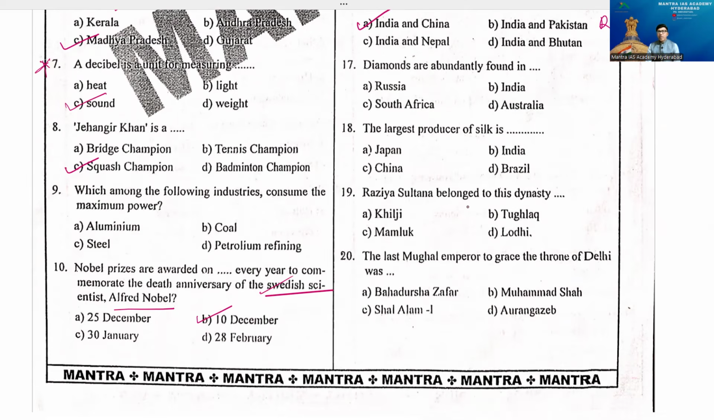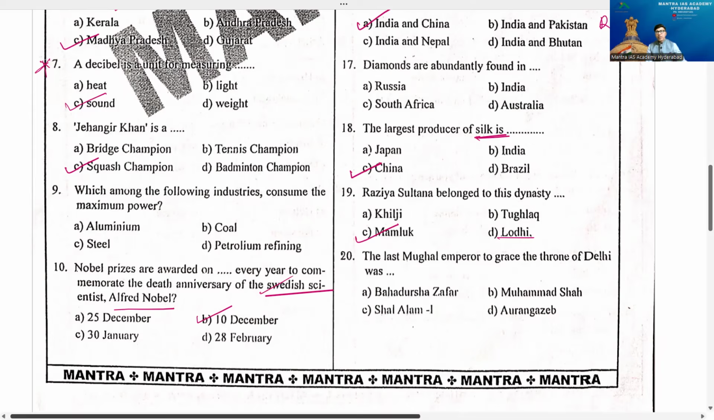The largest producer of silk. The largest producer of silk is Japan, India, China, Brazil. Beta, answer no doubt, it's China, beta. Question number 19. Razia Sultan belonged to the dynasty. Which dynasty? Khilji or Tughlaq or Mamluk or none? No, of course, Lodhi. So the answer is Mamluk, right answer, beta. Mamluk is the right answer, remember.